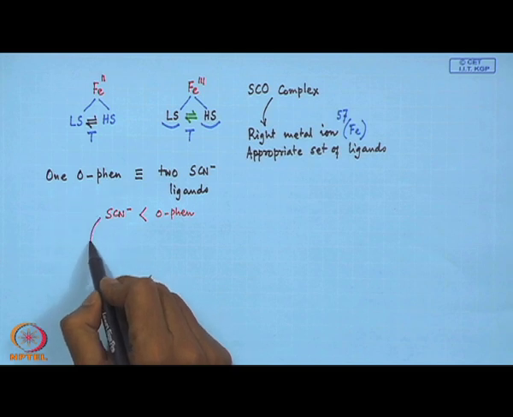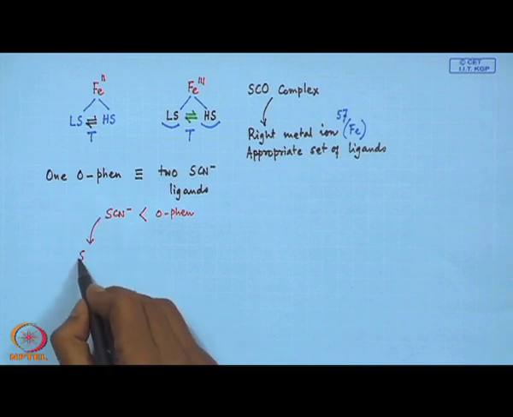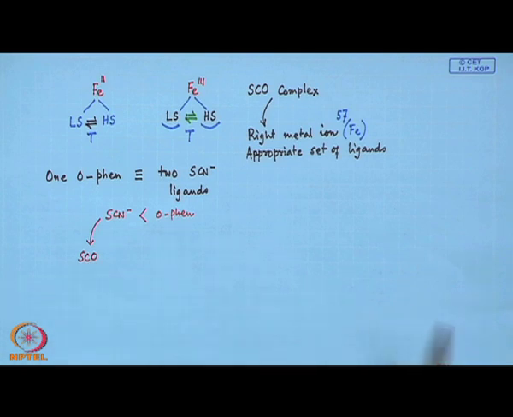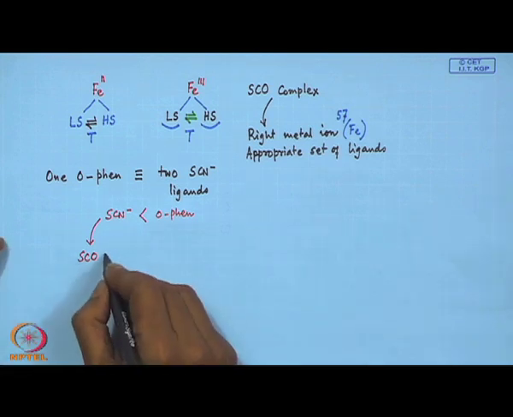So, to get this spin crossover complex, our original idea is: how do we get the spin crossover complex?